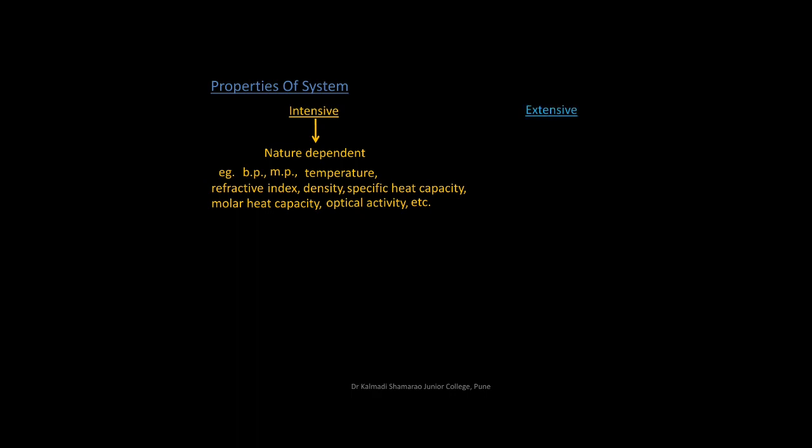Our next property is extensive property. Extensive property is a property which depends upon the quantity of the matter present in the system. It is quantity dependent. For example, mass, volume, area, work, energy, heat capacity, etc. Hence, extensive property is always depend upon the size of the system.